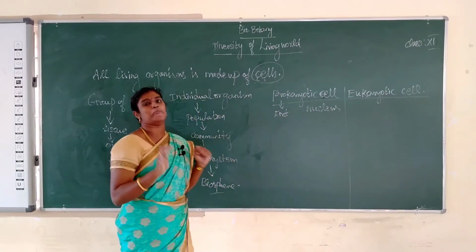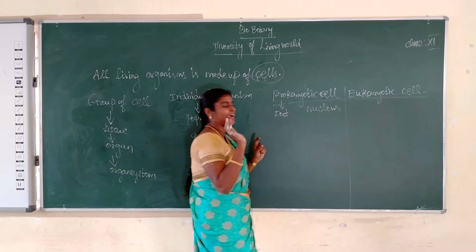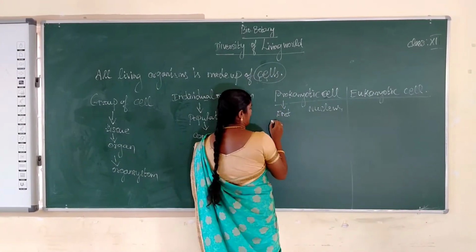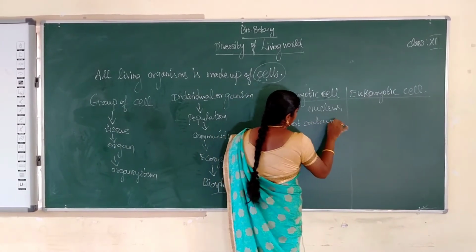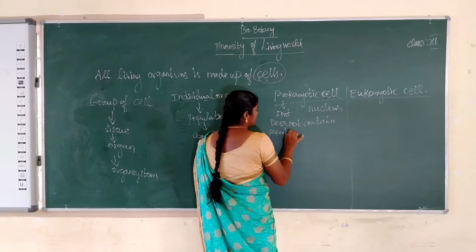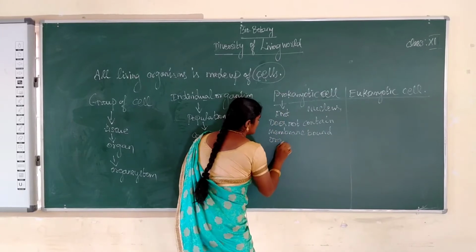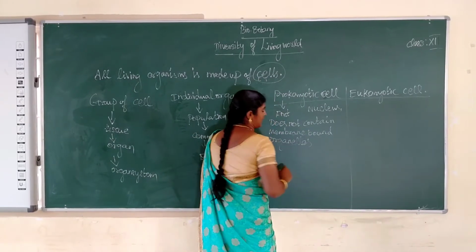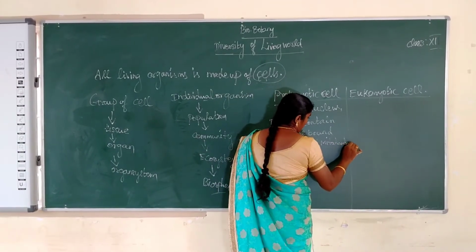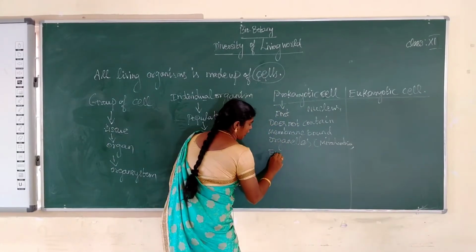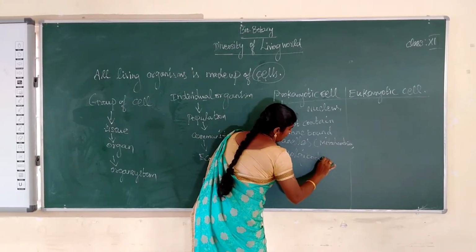A prokaryotic cell does not contain membrane bound organelles or a well defined nucleus, so it is called a simple cell. Example: bacterial cell. It does not contain membrane bound organelles, for example mitochondria, endoplasmic reticulum and Golgi bodies.